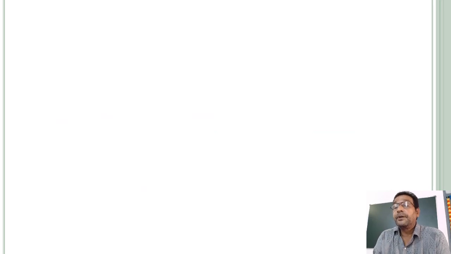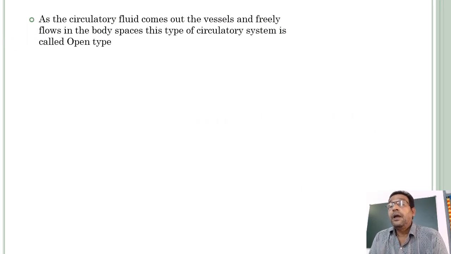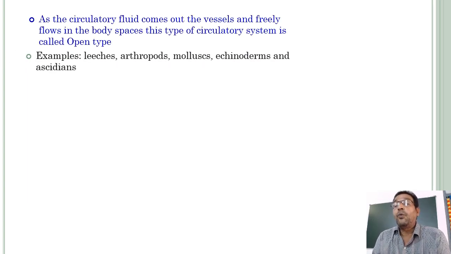Next, as the circulatory fluid comes out of the vessels and freely flows in the body spaces, these are called sinuses. This type of circulatory system is called open type.